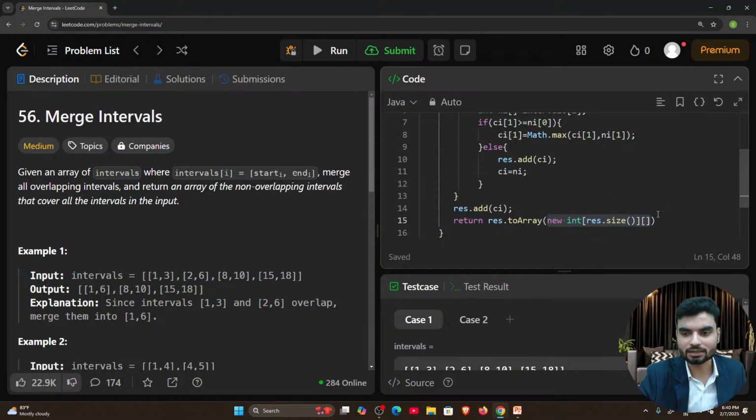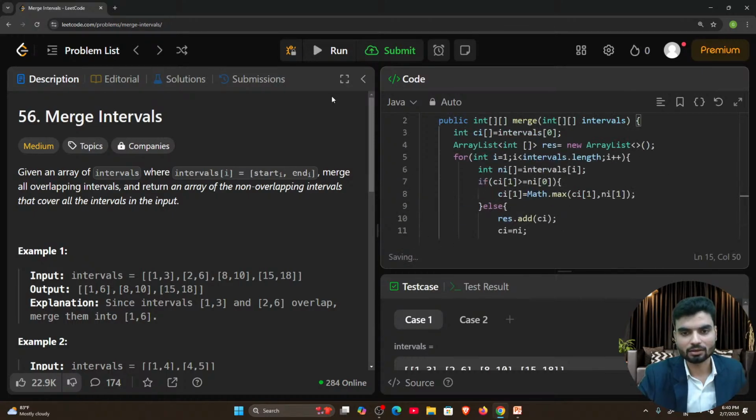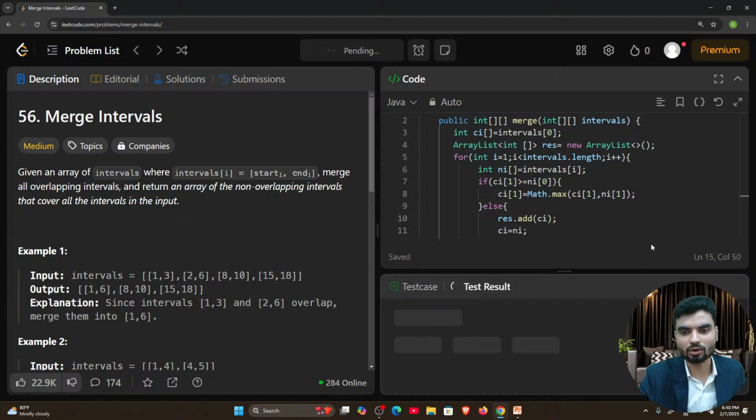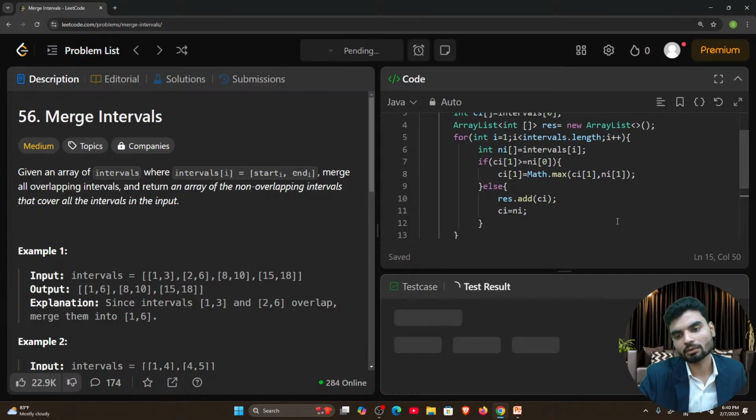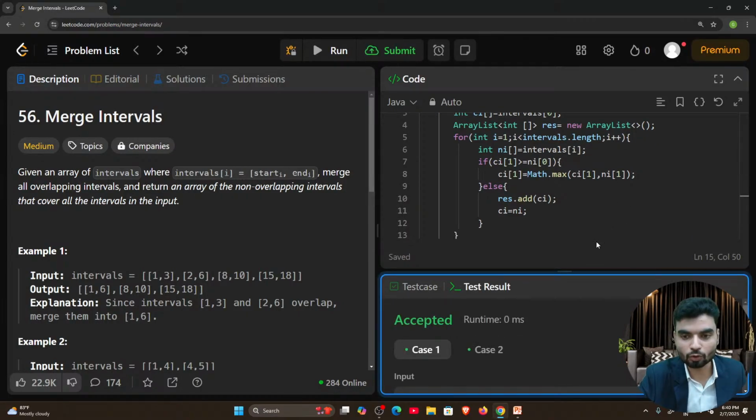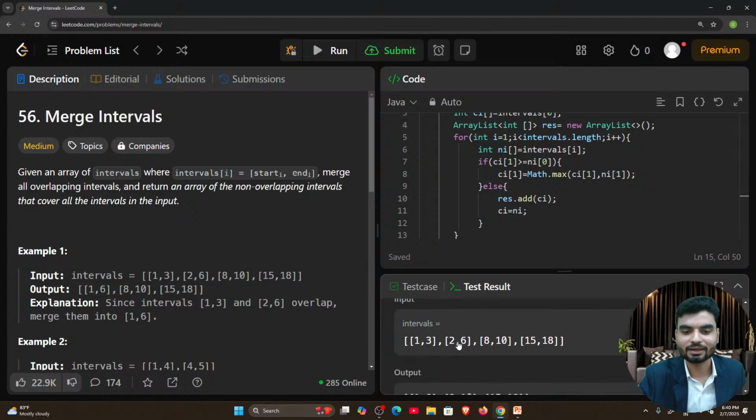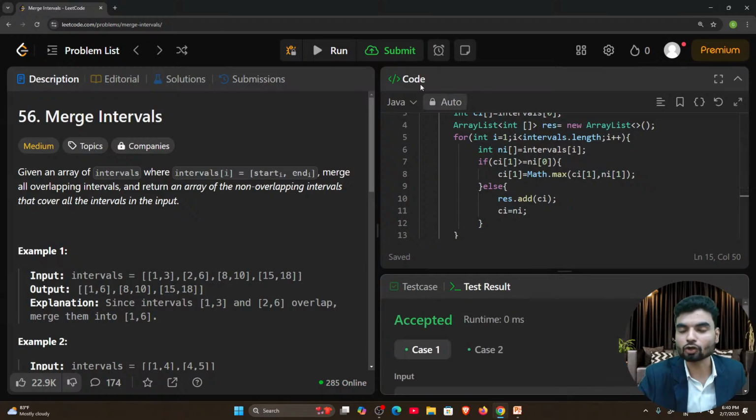Okay, resultant array list. Now run this, and we'll see a few problems as well. Let's see if this is working or not. But I know there's something missing, which I want to show you. Now test cases are passing. Look at this. These base test cases are passing, but not all. I'll run this. You'll get to know what is missing, then I will explain what is missing so far.